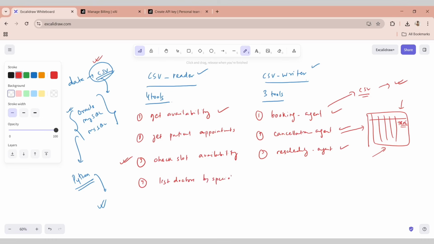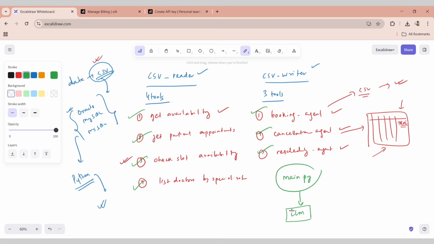So these are the 7 tools that we are going to use in this particular project. Tool 1, 2, 3, 4, 5, 6, 7. So the flow basically starts from our main file. We have a main file. From here the flow starts, and then eventually the flow goes into your LLM.